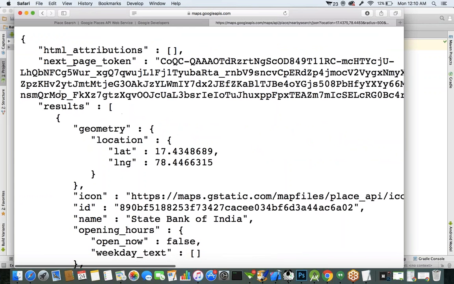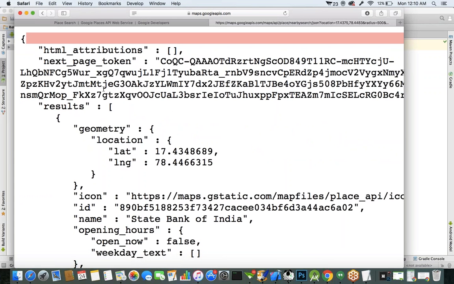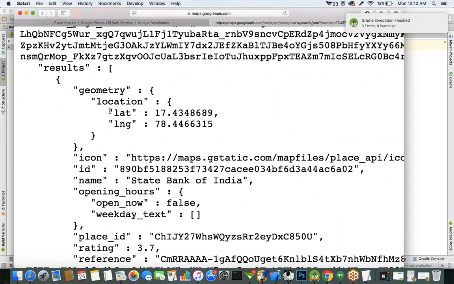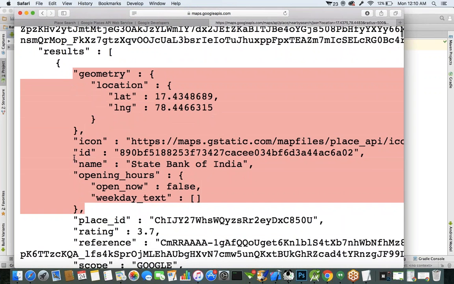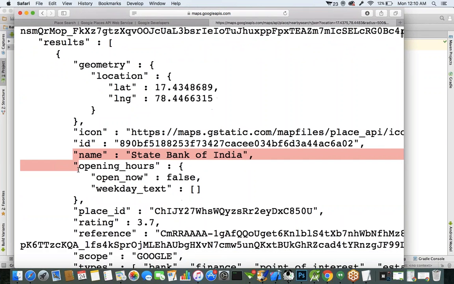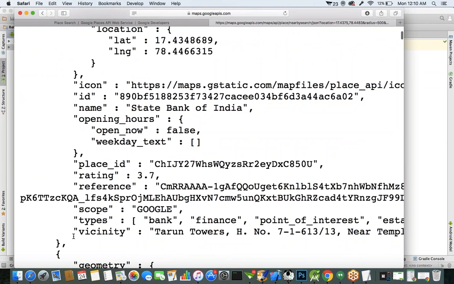This response contains multiple results objects, and the individual result object contains a lot of other parameters like geometry, icon, ID, and all the other parameters. But we required only the name and vicinity, the place address. These two things only we required.